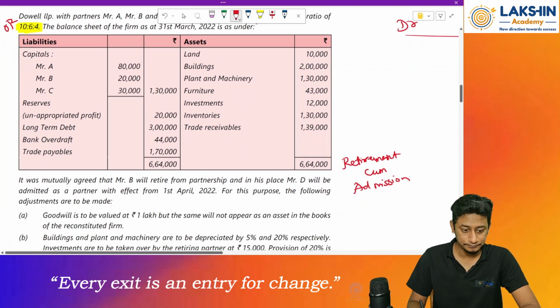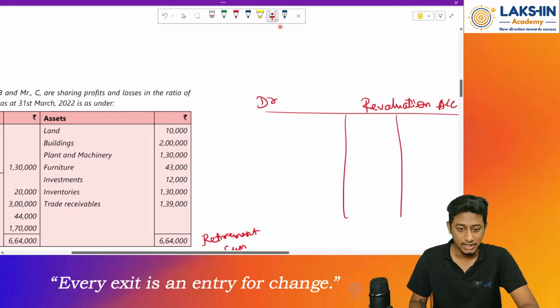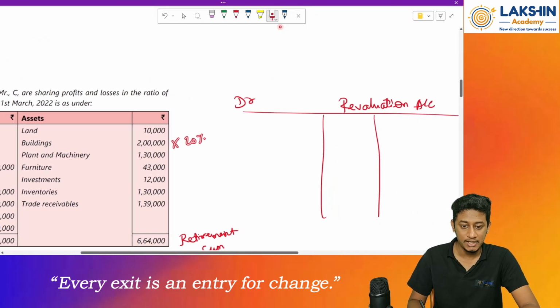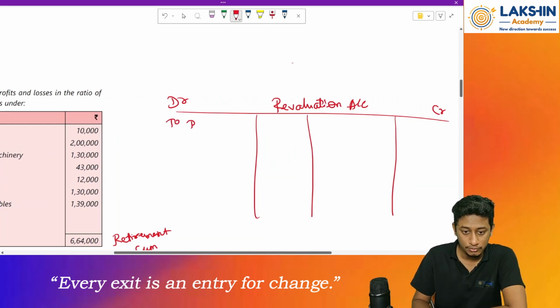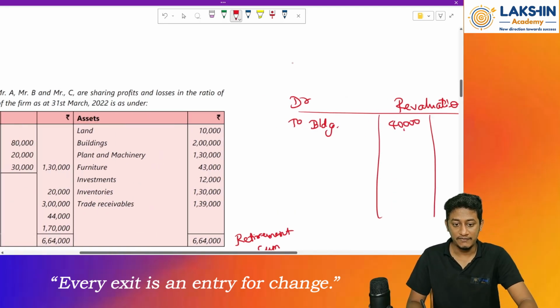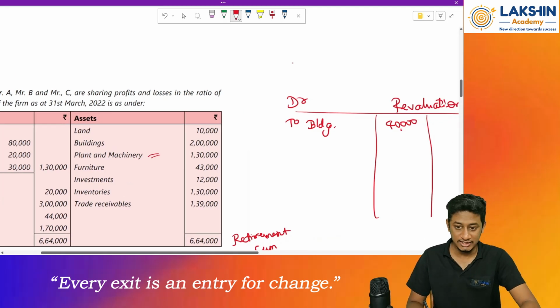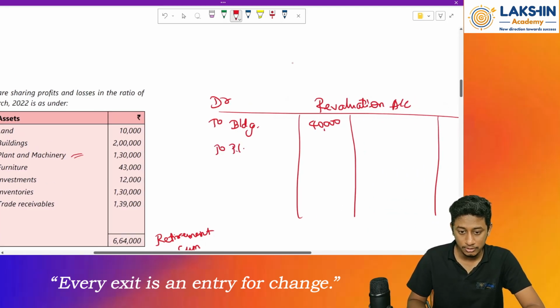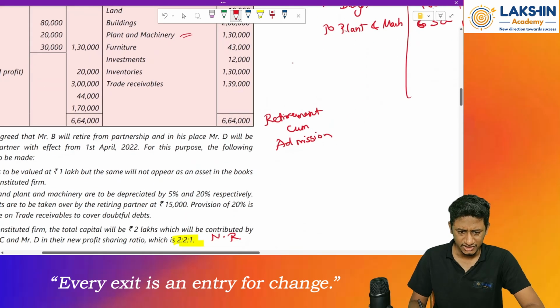So now building, plant and machinery are to be depreciated by 5% and 20%. First of all, building by 20%. So building into 20%, how much will that be? 40,000. So the building value is reduced, so to building, 40,000. After that, plant and machinery by 5%. So 1,30,000 into 5% is 6,500. So to plant and machinery 6,500.